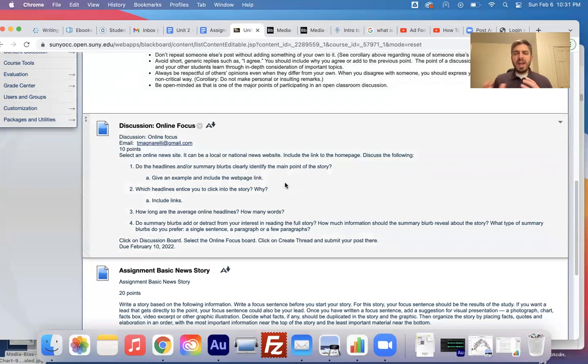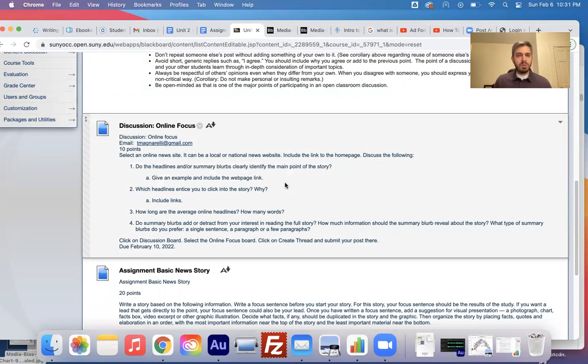How long are the average online headlines? You count out how many words they are. When I'm writing a good headline, I want it to be short. I don't want a long headline, and I want it to catch the reader's attention and grab them and pull them in. Again, summary blurbs are a quick explanation, sometimes right below the headlines, that you'll see with some of the stories.